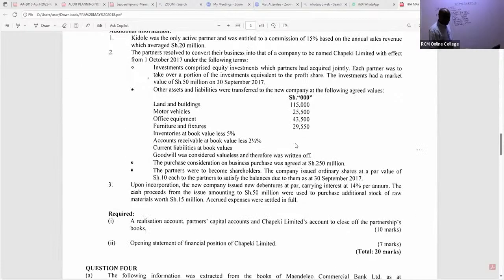We do. So, ladies and gentlemen, we did take some other things. So we have here receivable. Receivable is book value less 2.5%. So for receivable, I will take the book value that we have there, which is 25,400. I multiply this with 97.5% because 2.5 is being given to us as a discount or something.